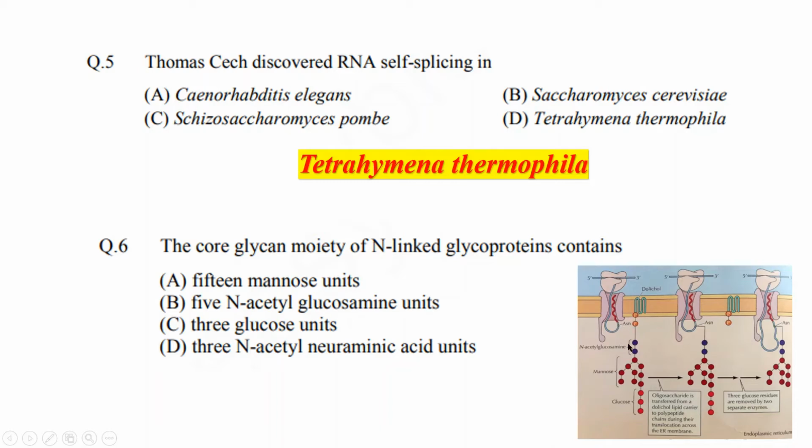Here in this glycoprotein you can see that there are 2 N-acetyl glucosamine residues, so obviously option B gets omitted. Now there are a total of 9 mannose residues, so option A is also omitted. There are no N-acetyl neuraminic acid residues, but there are 3 glucose residues. So the correct answer would be option C, 3 glucose units.